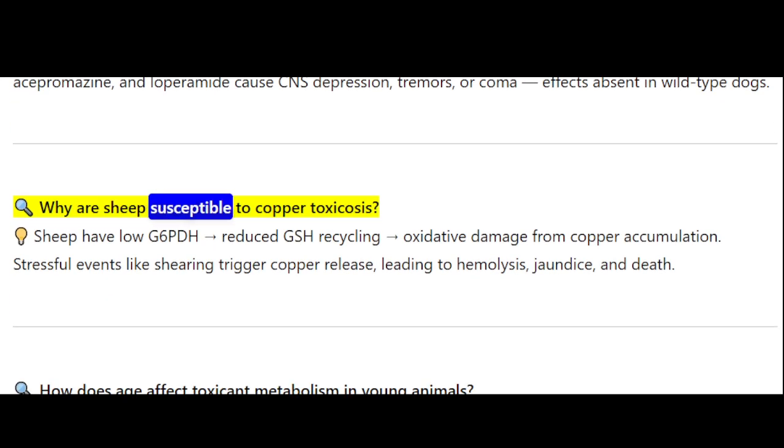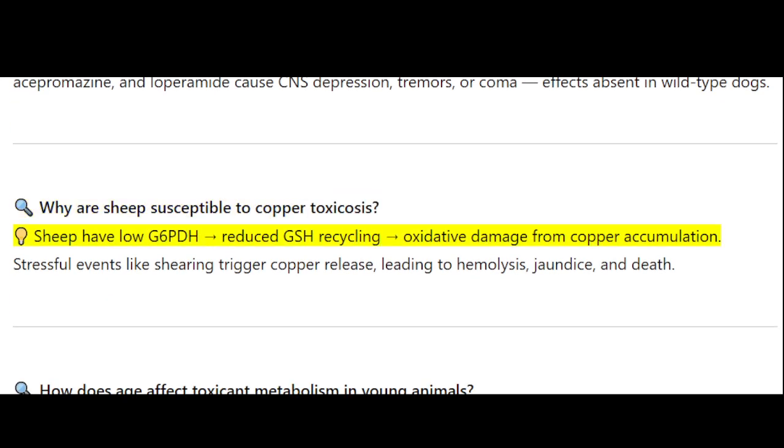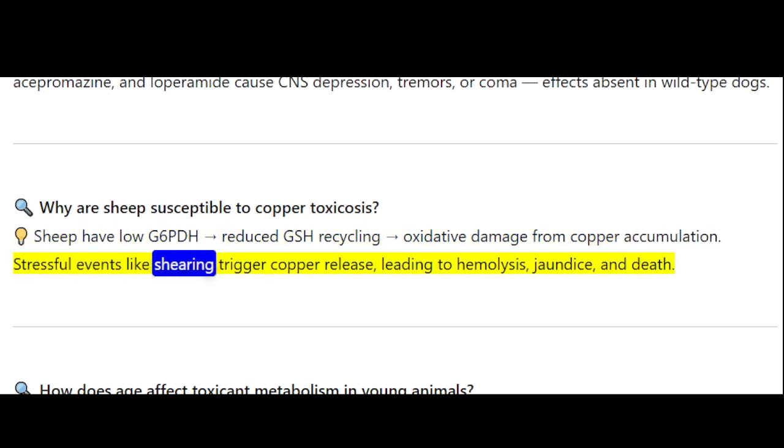Why are sheep susceptible to copper toxicosis? Sheep have low G6PD, reducing GSH recycling and causing oxidative damage from copper accumulation. Stressful events like shearing trigger copper release, leading to hemolysis, jaundice, and death.